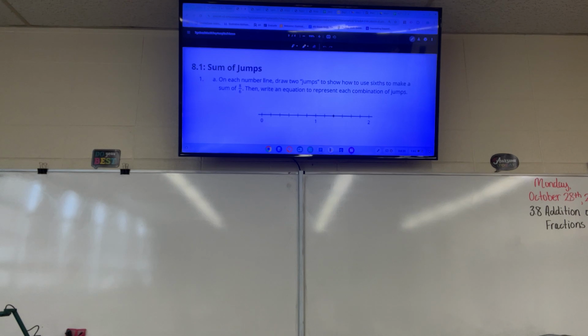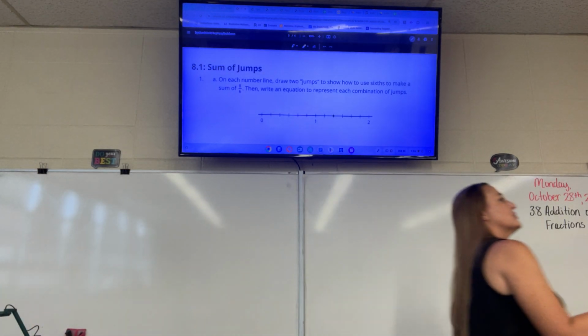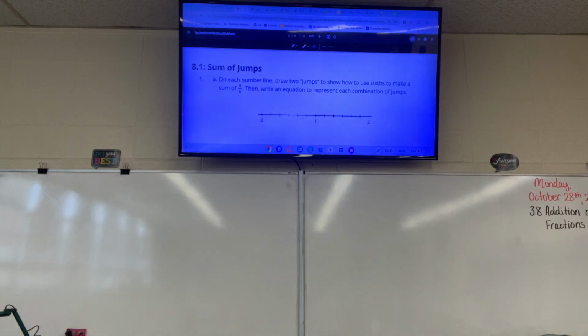Okay? So, I want to direct your attention over here to this word clues. Addition. The answer to an addition problem is called a sum. The answer to a subtraction problem is called difference. The answer to a division problem is called quotient. The answer to a multiplication problem is called product.